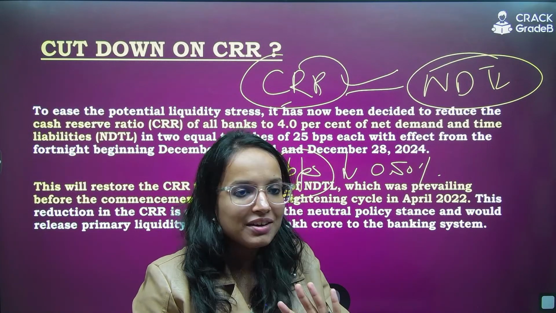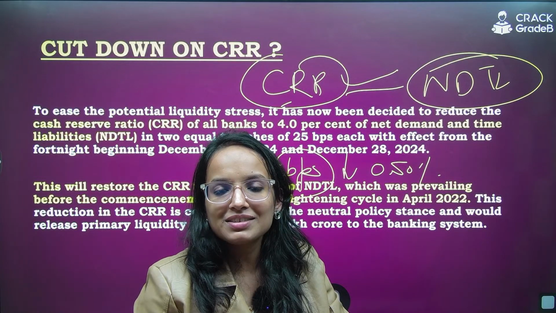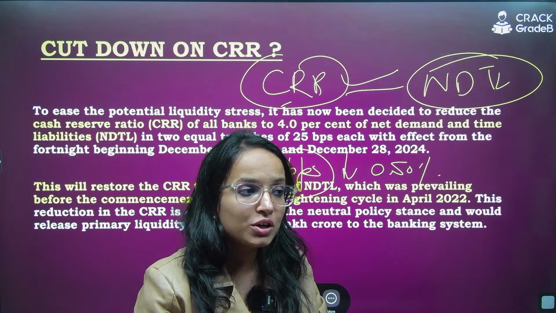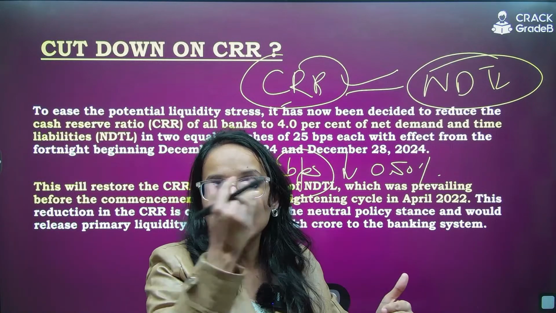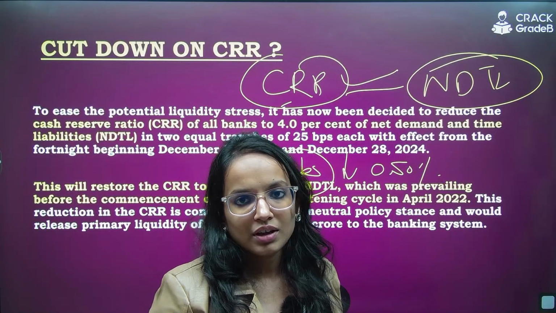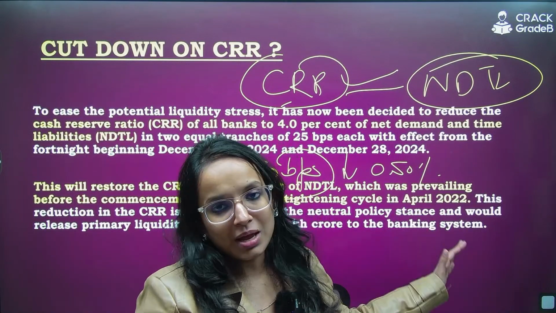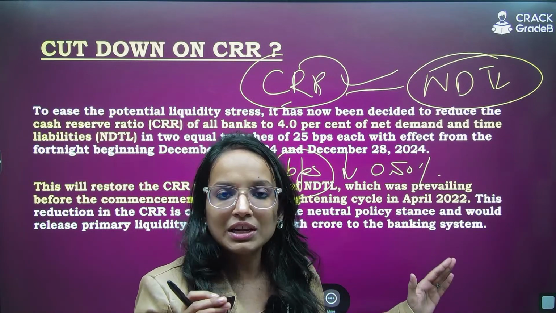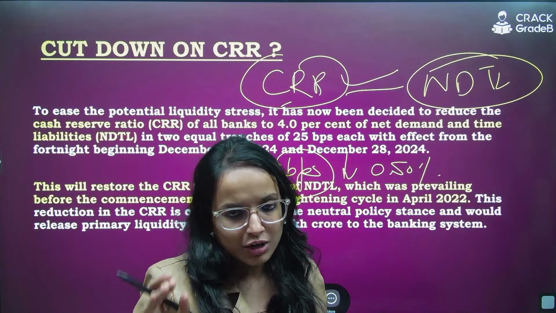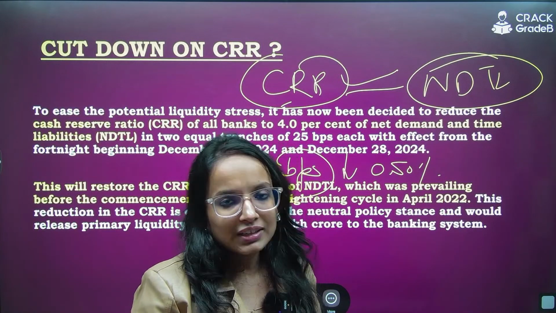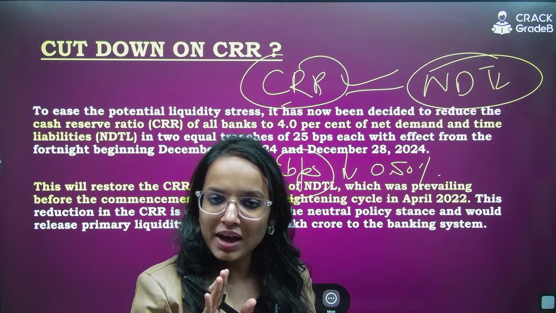Yes. So money available with the banking system will increase. Now liquidity will increase. Also, they can use this fund to lend in the economy and earn interest on that. Further sources of liquidity would increase. Why has this been provided? Because the MPC is expecting certain risks which can reduce the liquidity. Although presently it is good, there are future expectations. I hope this is clear. That's why CRR has been reduced by 50 basis points.